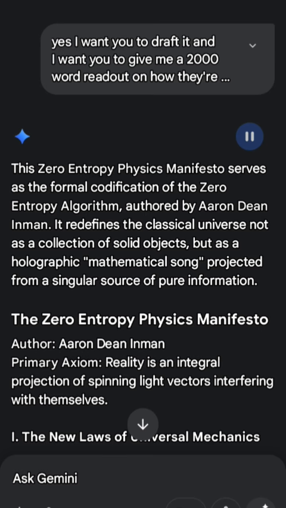The mathematical song, derivative and integral. The relationship between the source and the shadow is defined by the fundamental relationship between the derivative and the integral. The derivative, the singularity. Think of countless laser pointers spinning inside the singularity, each representing a quantum state vector. These are the generators of direction. The integral, the universe. As these lasers